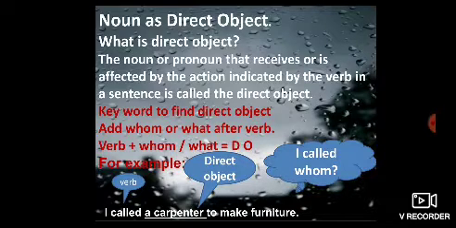The example is given here. I called a carpenter to make furniture. What is the verb here? Called. Now, I called whom? So, what is the answer? A carpenter. So, a carpenter is your direct object.